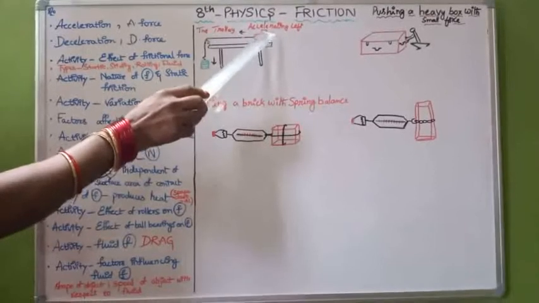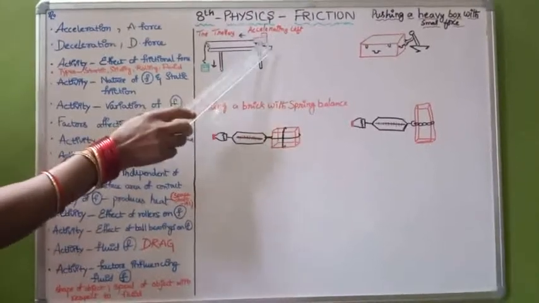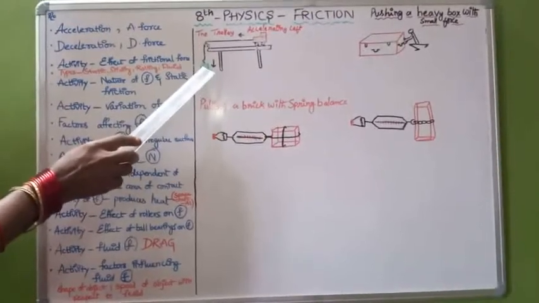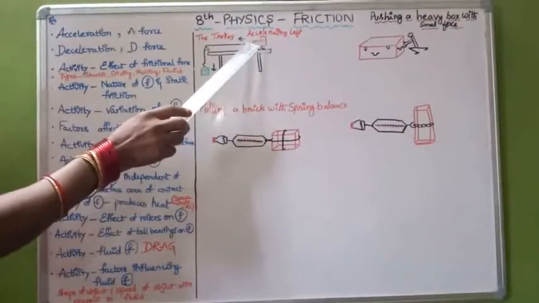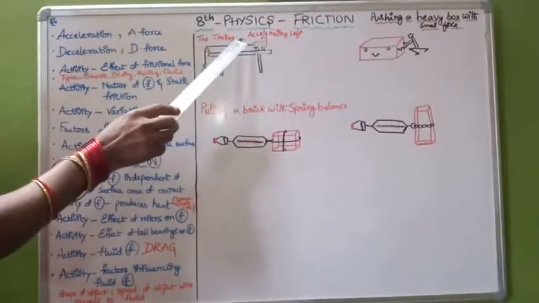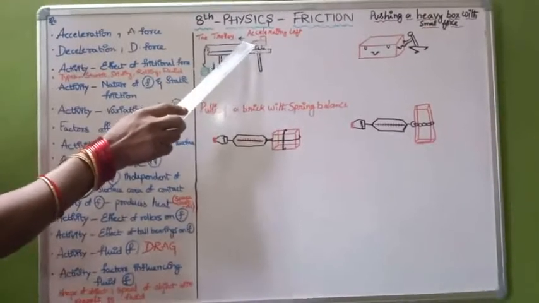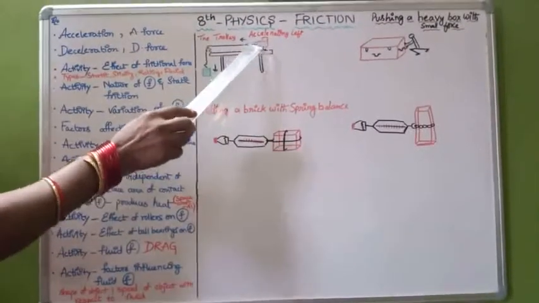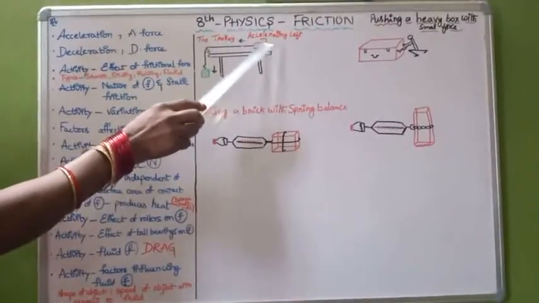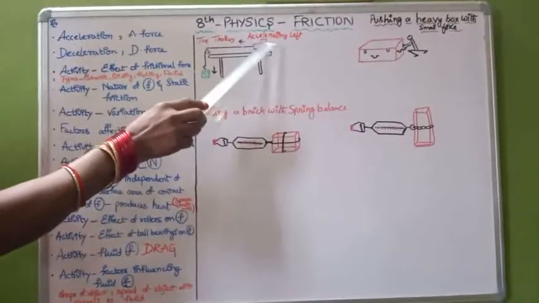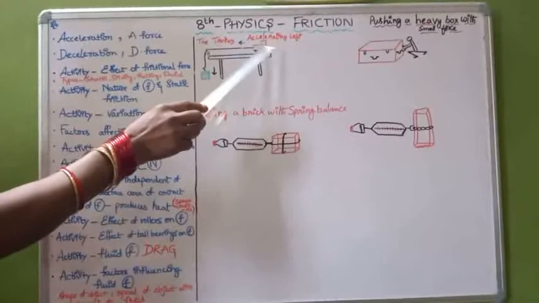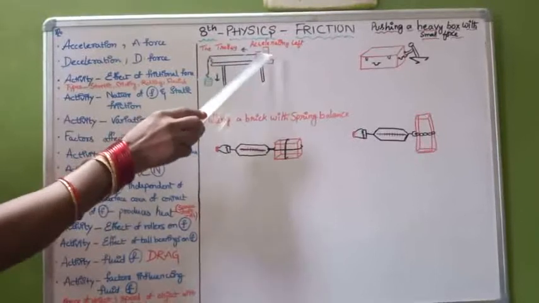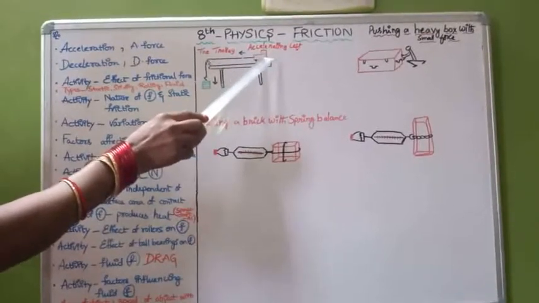Here if you observe these two objects, the wooden block and the trolley, and if I start applying the weight, slowly the trolley starts moving in this direction. That is what the arrow implies, the movement of the trolley towards the left hand side. Now you see, what type of frictional force is acting here? Static friction. Why static? You see, these two are moving in the same direction and with the same velocity.